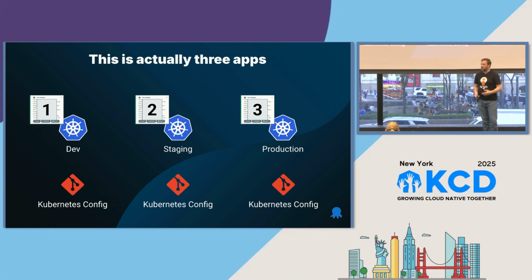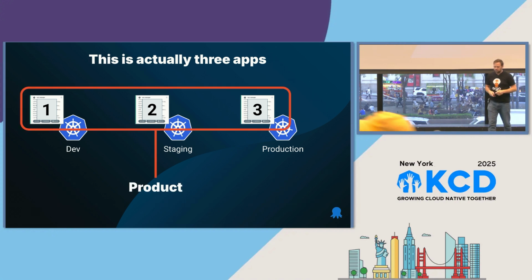But when you're talking about your app that you're managing, you're probably thinking of the thing that you deploy to development, then to staging, and then to production, and you're responsible for getting that thing to production. So these three apps, we link together, and we call this a product. So what are you shipping? I ship a product. That product has a life cycle that exists in multiple environments, in dev, and staging, and production. Okay, so that's terminology.